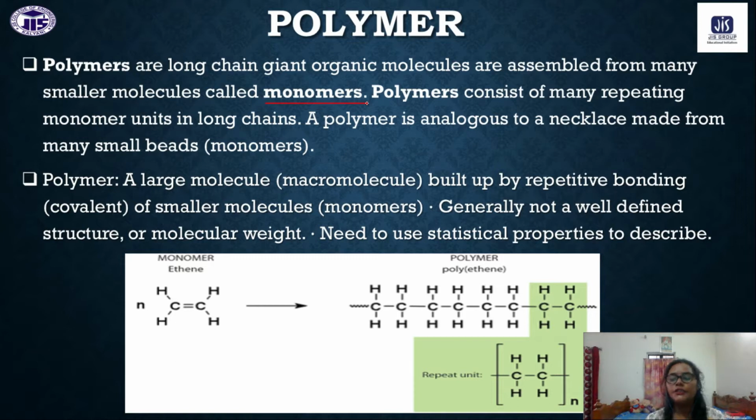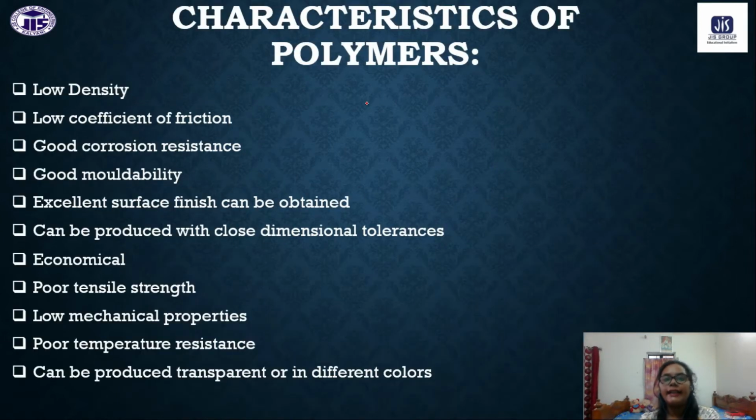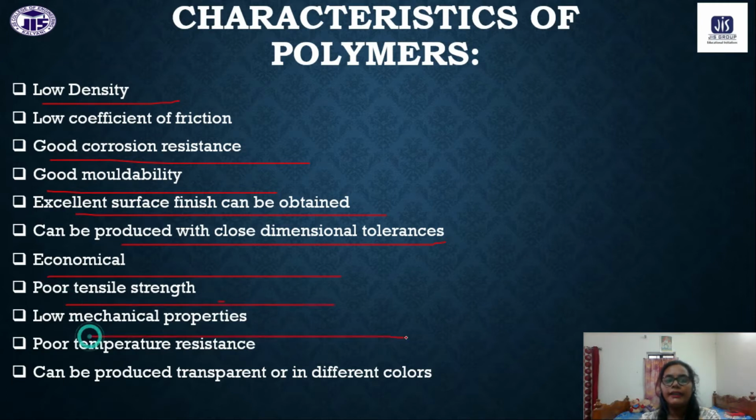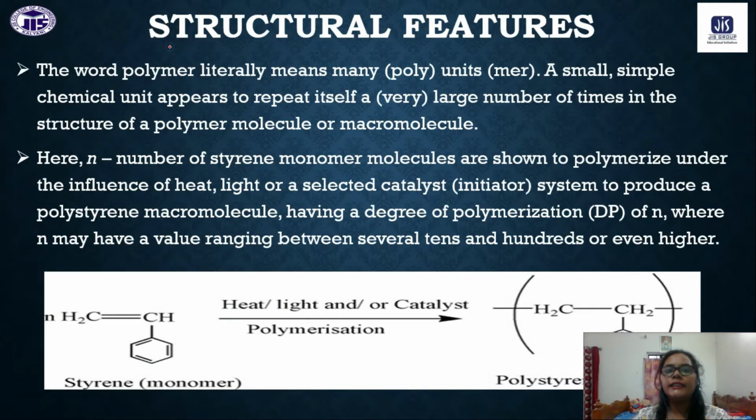Because of these structural features, polymers have some special characteristics: low density, good corrosion resistance, good moldability, excellent surface finish, can be produced with close dimensional tolerance, very economical, poor tensile strength, and low mechanical properties. These are the characteristic properties based on the structural features of the polymer, and for these the polymer is so important for our life.